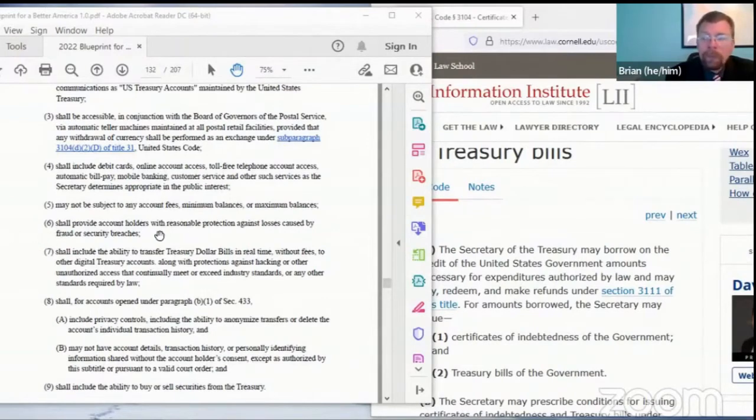These accounts shall include reasonable protection against fraud or security breaches, shall include the ability to transfer Treasury dollar bills in real time without fees to any other digital Treasury accounts. This is the public payment infrastructure. Right now, if I want to send money to someone across the country, in general, I'm going to have to use a credit card. I'm going to have to use banks, use things that are going to charge me fees.